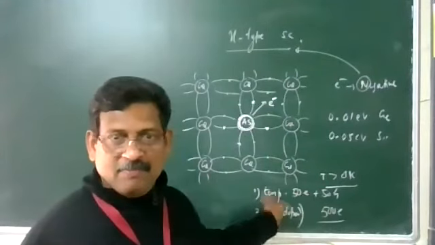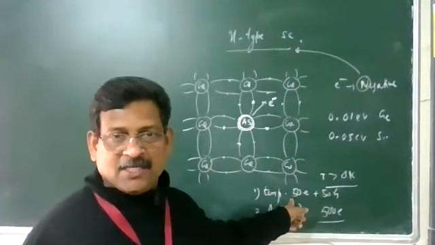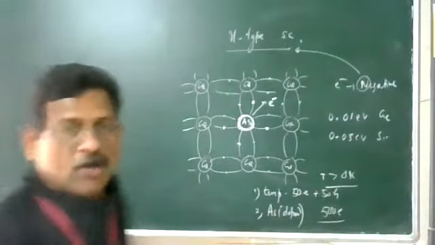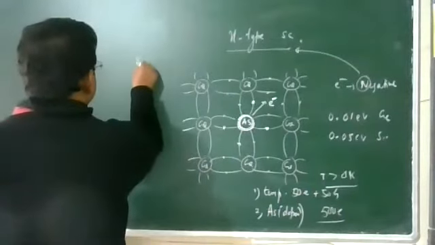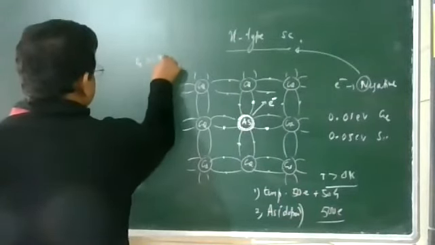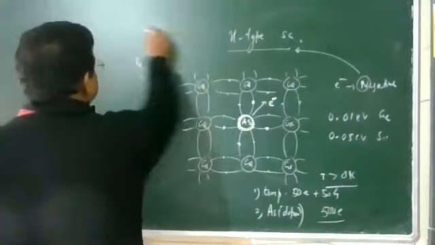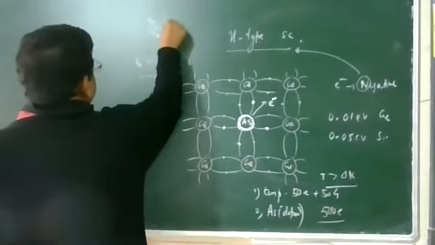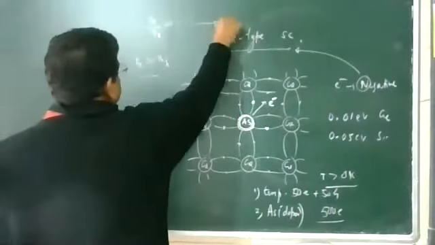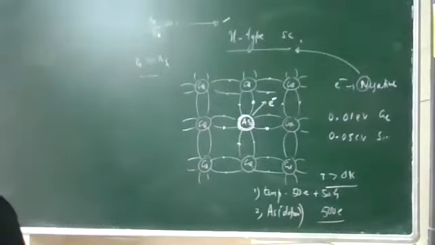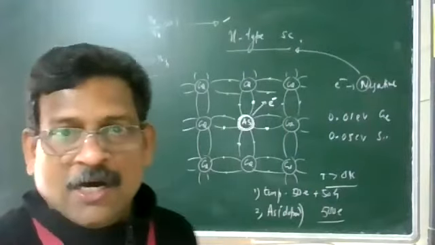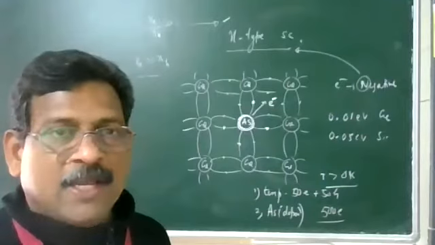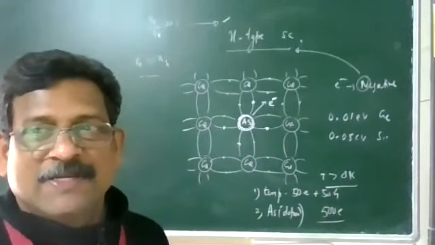So the number density of electrons is far greater than the number density of holes. Therefore, Ne by Nh is far greater than 1 for n-type semiconductor. So electrons are majority carriers and holes are minority carriers in n-type semiconductor.